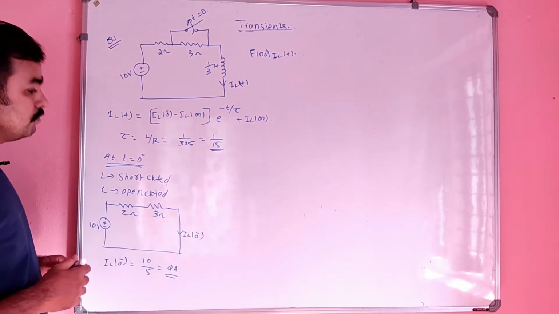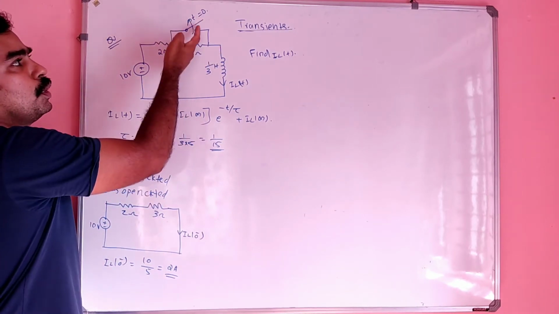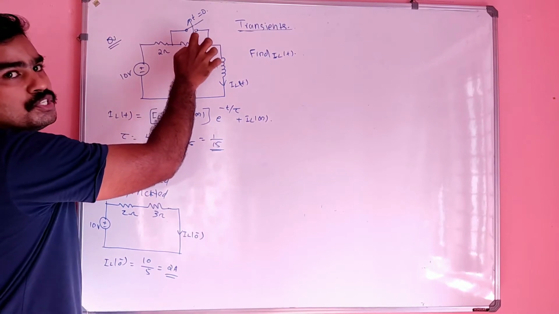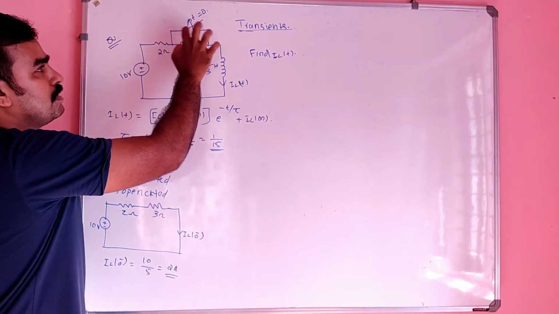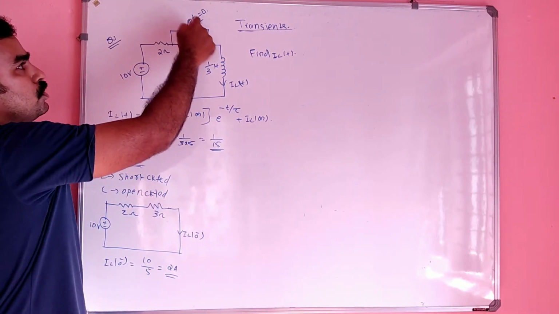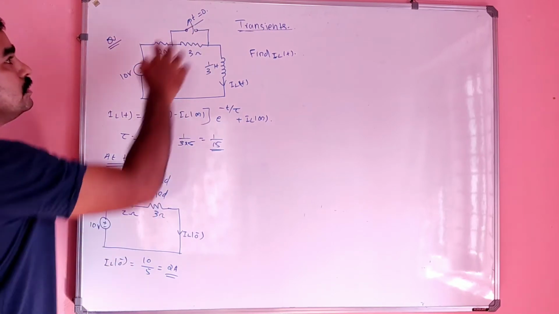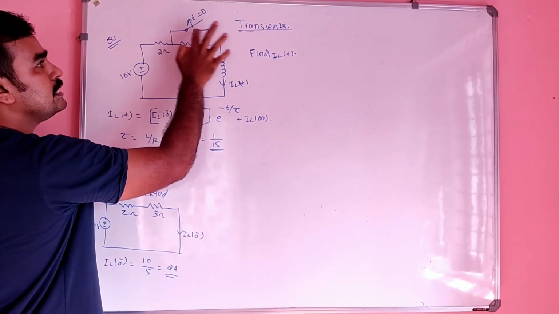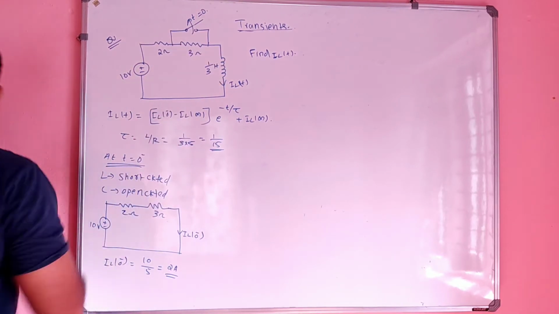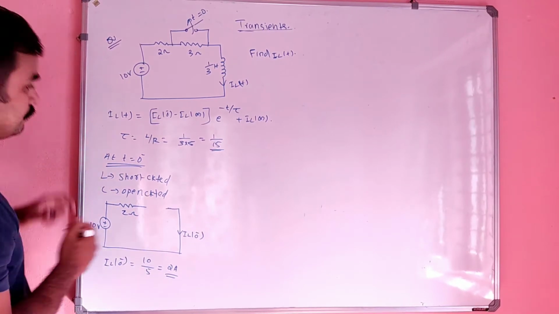sorry, really sorry. At t is equal to 0 only it is opened, right? Before that the switch was in closed position. Switch was in closed position, right? So if the switch is in closed position means this will be short circuited, right? This is short circuited means there is no effect of this 3 ohm, right? In this figure there is no effect of this 3 ohm. Really sorry.